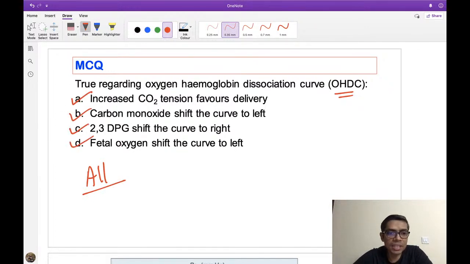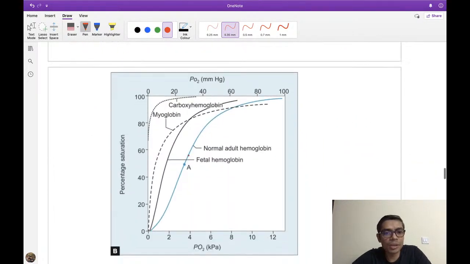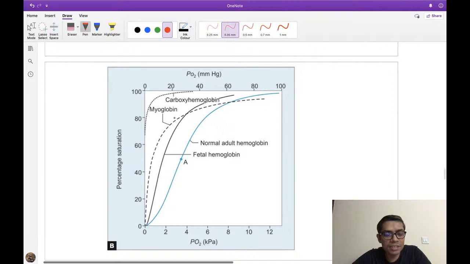So I am not taking much time here because all are true statements. Fetal hemoglobin left shift of the curve we have discussed, 2,3-DPG shifts the curve to the right, carbon monoxide shifts the curve to the left, we have already seen, and increased carbon dioxide tension favors oxygen delivery, that is the cause of right shifting of the curve. So all of the statements are true here. Carbon monoxide causes left shift, so all are true here. Now, this is just to show you the different positions of the curve.